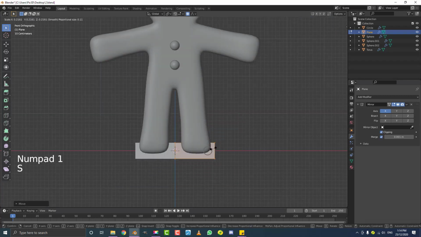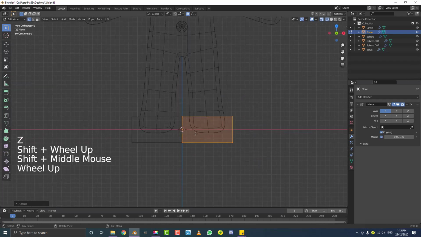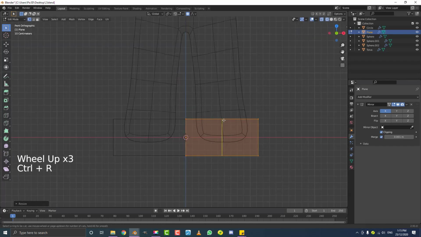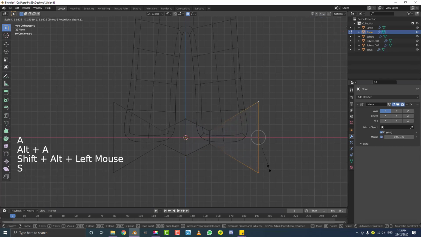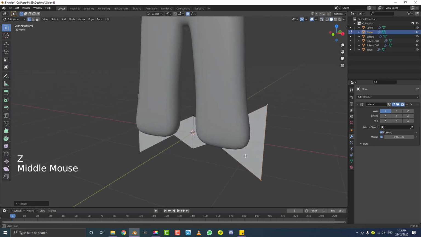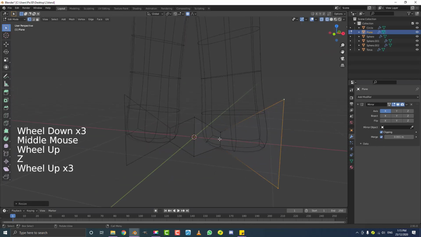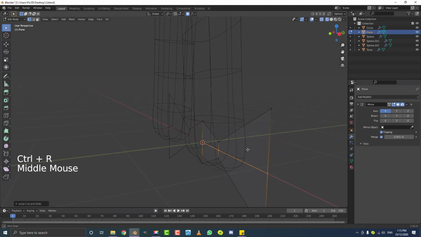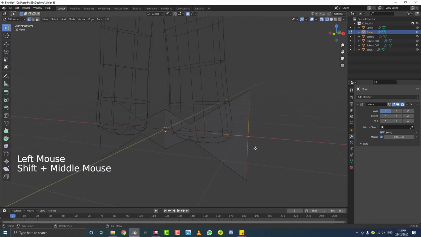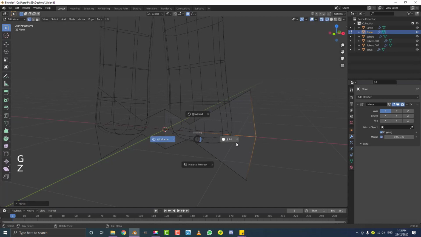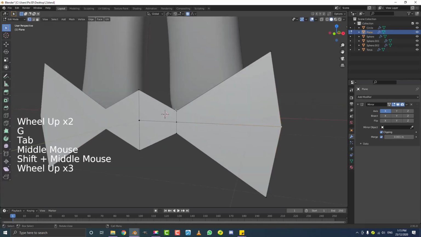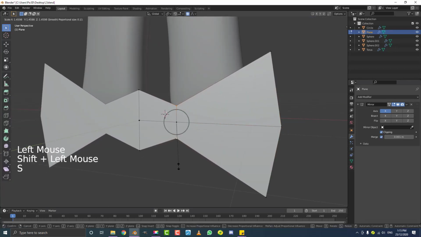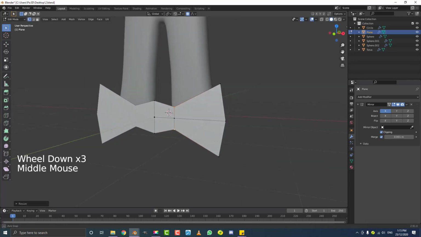And then we're going to go S just to scale that down to about here, and we're going to come in here, Control R to add in a loop, double click, double G to slide it down, and then S to scale it like this. And then I'm going to select these 2 vertices here, scale them up a bit, just like that. Okay, nothing too fancy. And then we're going to go Control R, add in a cut over here. And I'm going to select this vertex here, and we're going to go G X and move it out a bit. So just move it forward a bit if it helps. This is just a matter of scaling these vertices out till you get the kind of bow you're looking for. So I'm going to go something like that.